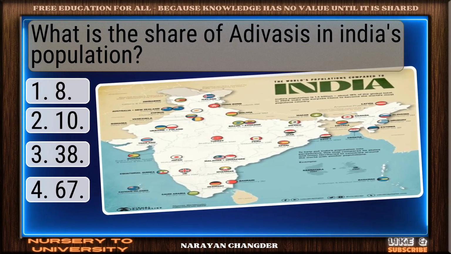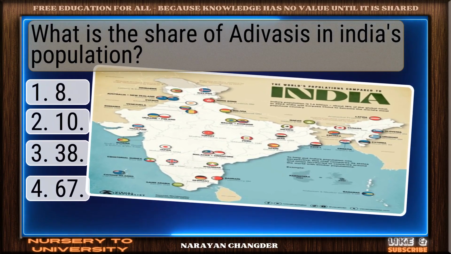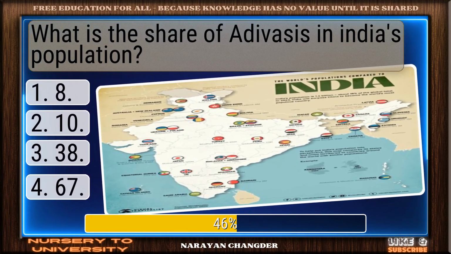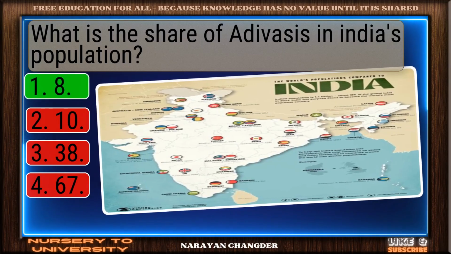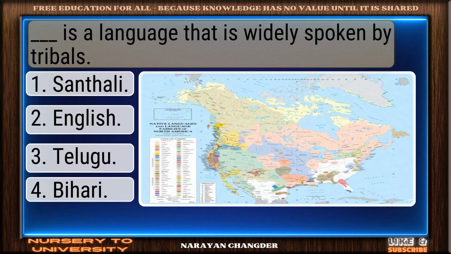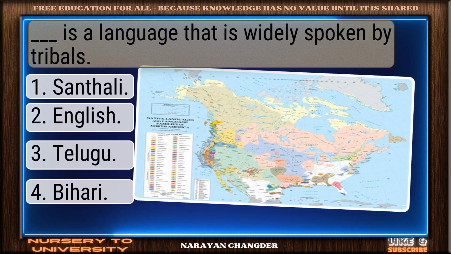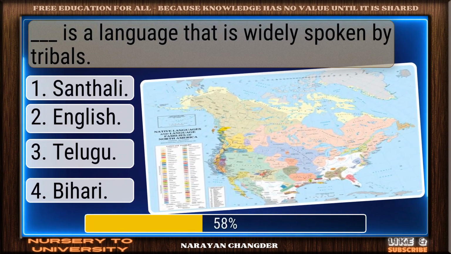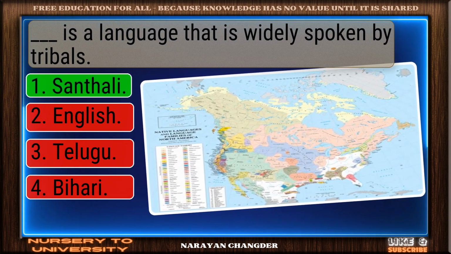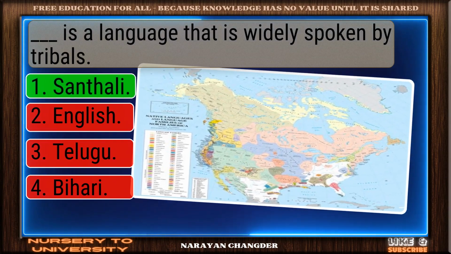Question number 40. What is the share of Adivasis in India's population? Smart pick. 8 is the correct choice. Question number 41. Dash is a language that is widely spoken by tribals. Excellent. Santhali is a brilliant choice.